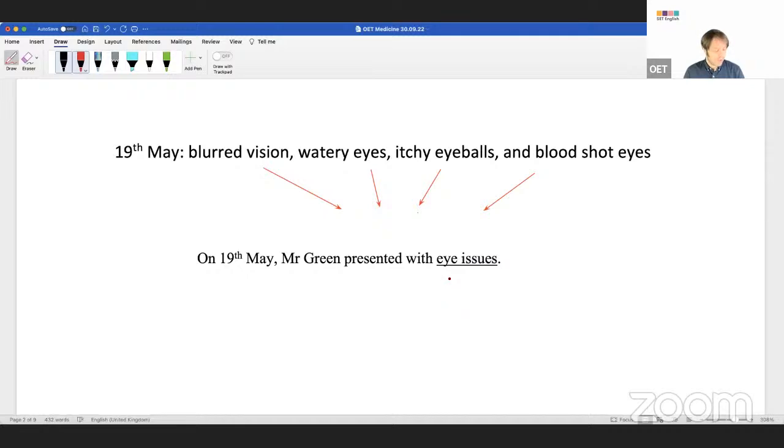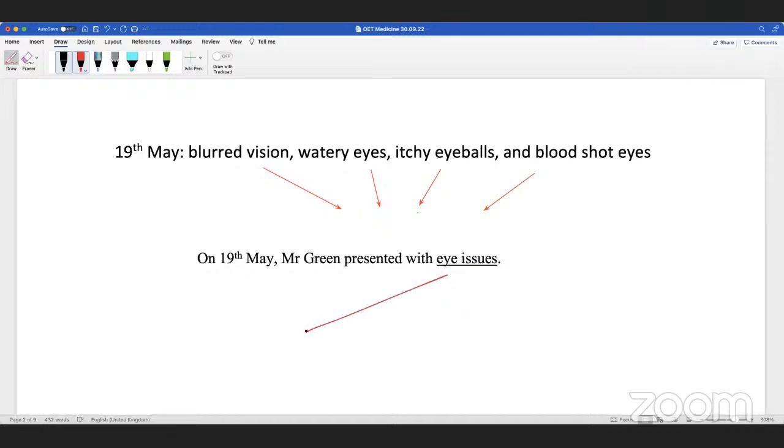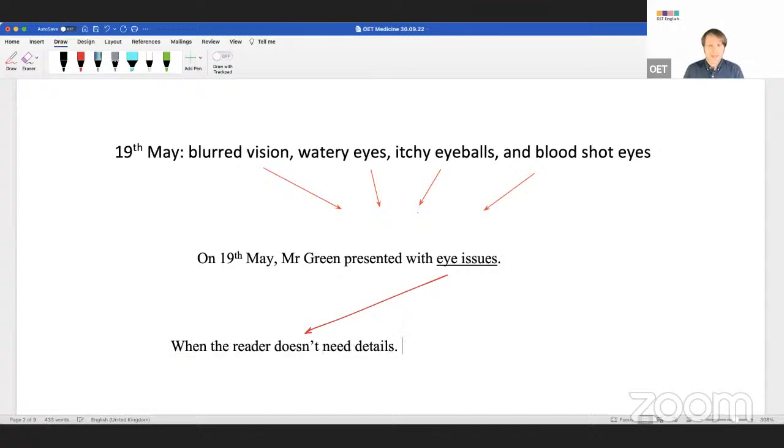When the reader doesn't need it. Well, it's not that they don't need it. They do need it because it's here, otherwise we would not put it in. But when the reader doesn't need what? Details, right? And that is the key. Sometimes people say, oh, I didn't finish my writing, or I didn't have enough time.